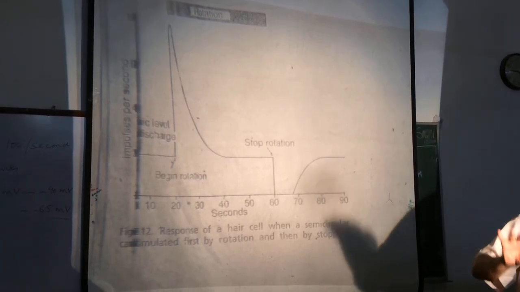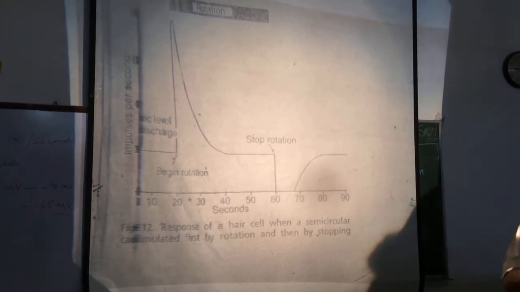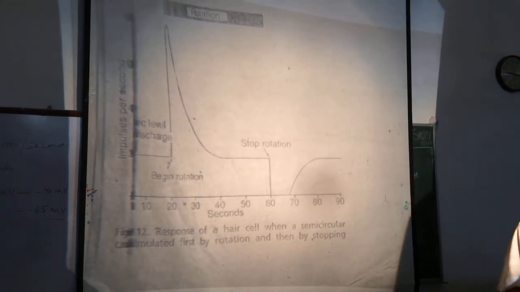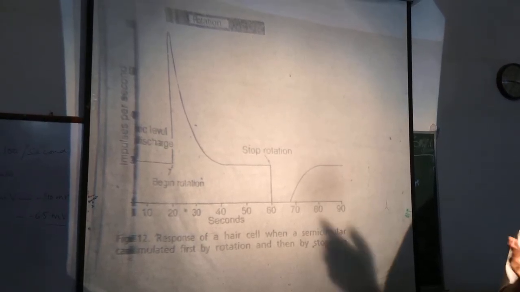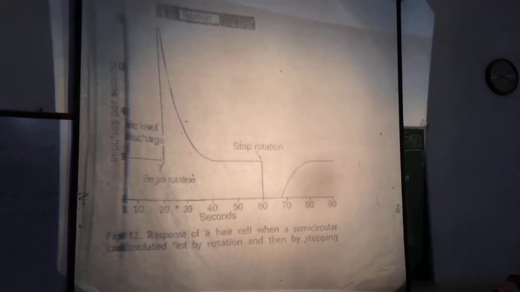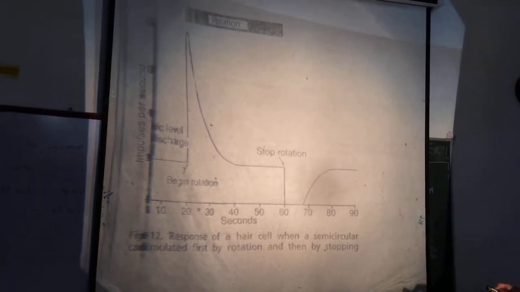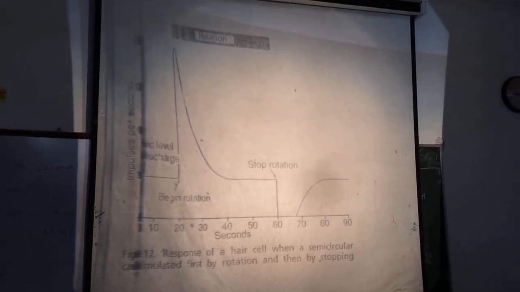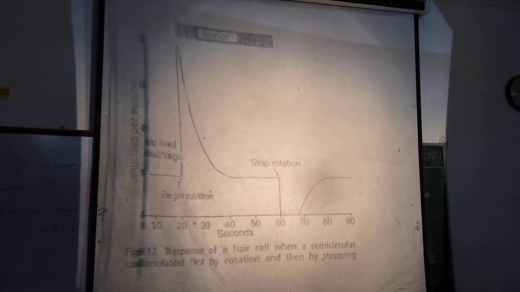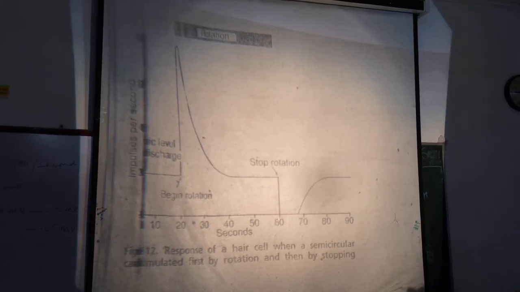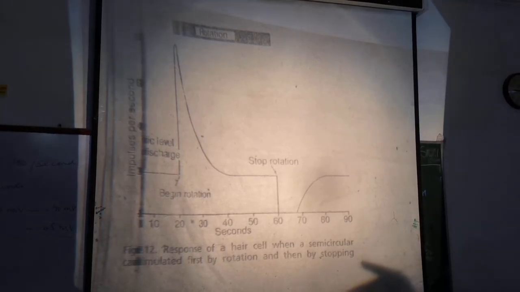And this causes bending of stereocilia away from the kinocilium, and there is an inhibition of the hair cells. You see, discharge of impulses decreases to almost zero.